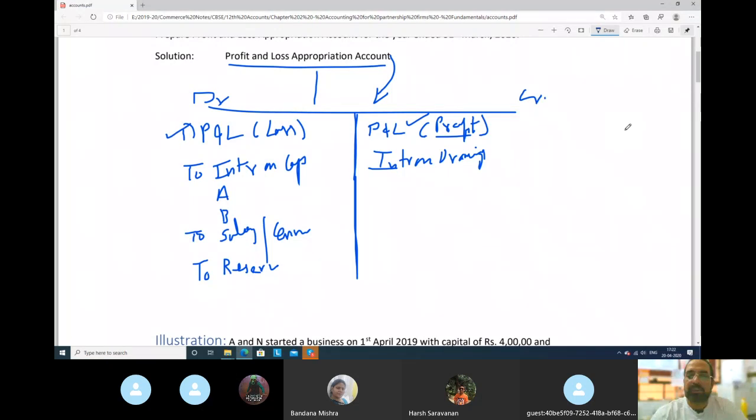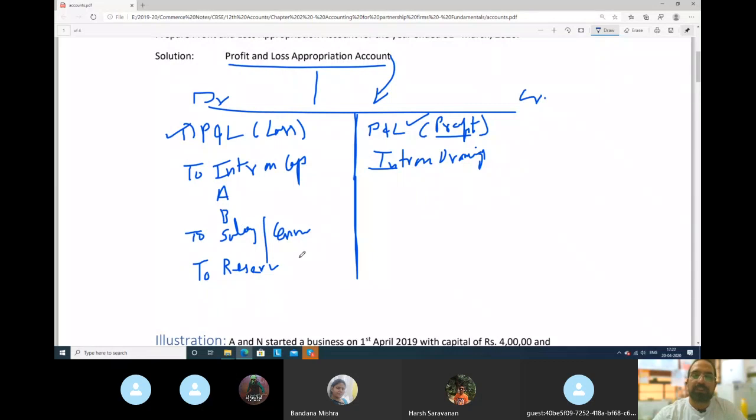Why we prepare profit and loss appropriation account? If there is any amount which is payable to partner, that we will not take as charge, means that we will not pay from the profit and loss account. Rather, we will transfer the profit to profit and loss appropriation account, and from here we will do all the appropriations.